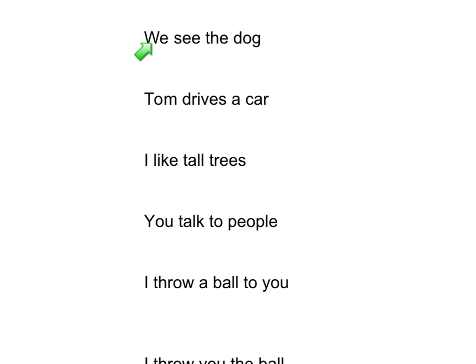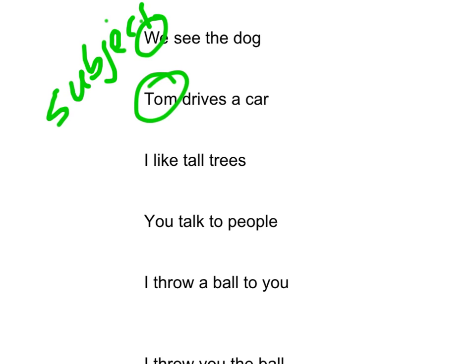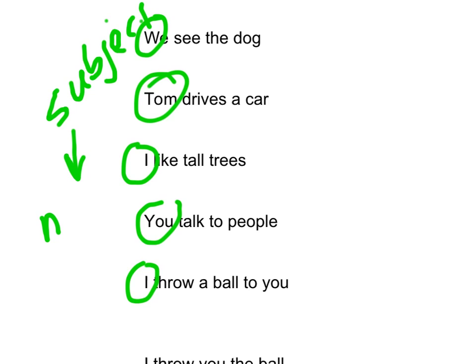We in this sentence, Tom in this sentence, I and you, all have something in common. They are known as the subject. So subject: we, Tom, I, you, I. Now, the subject is the person that is performing the action. So that's an easy way to remember it. And subject is a noun.